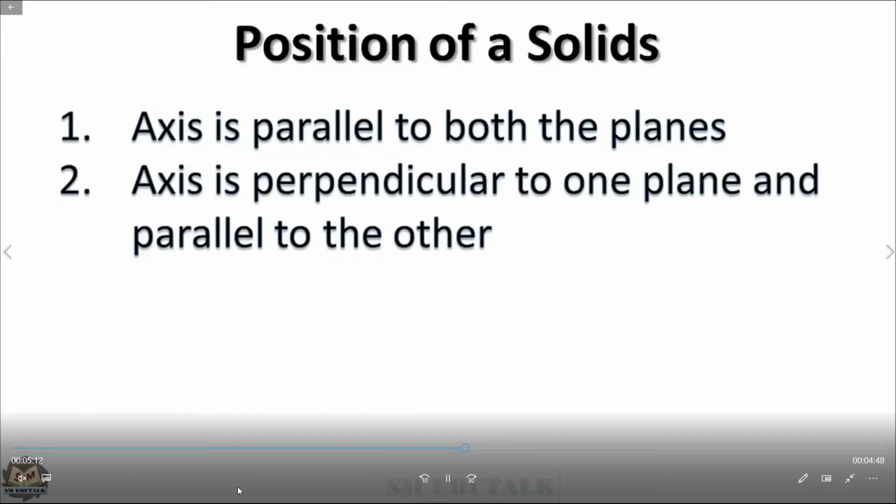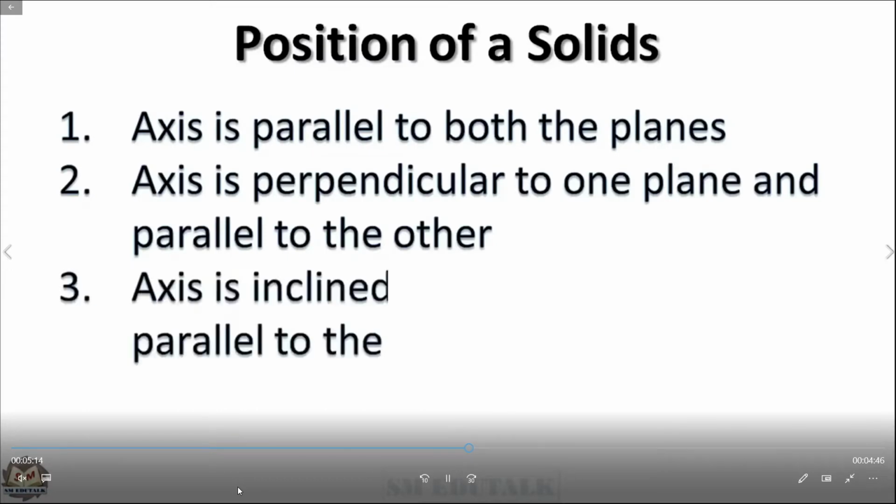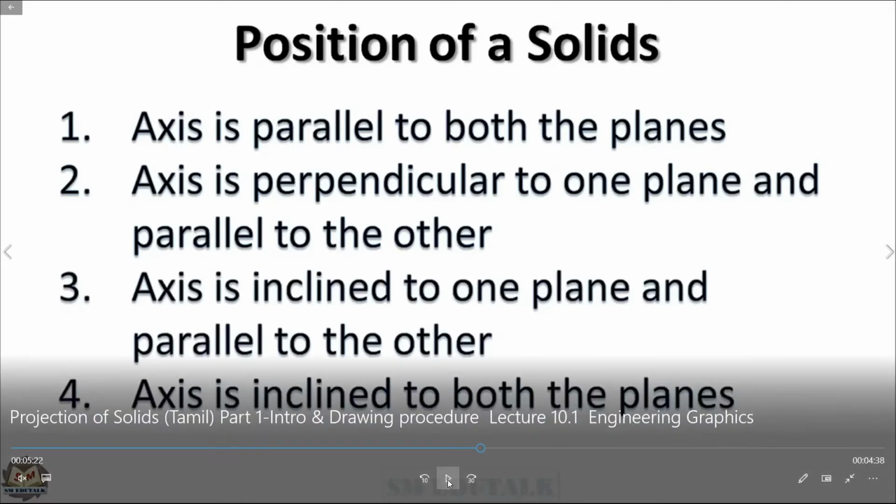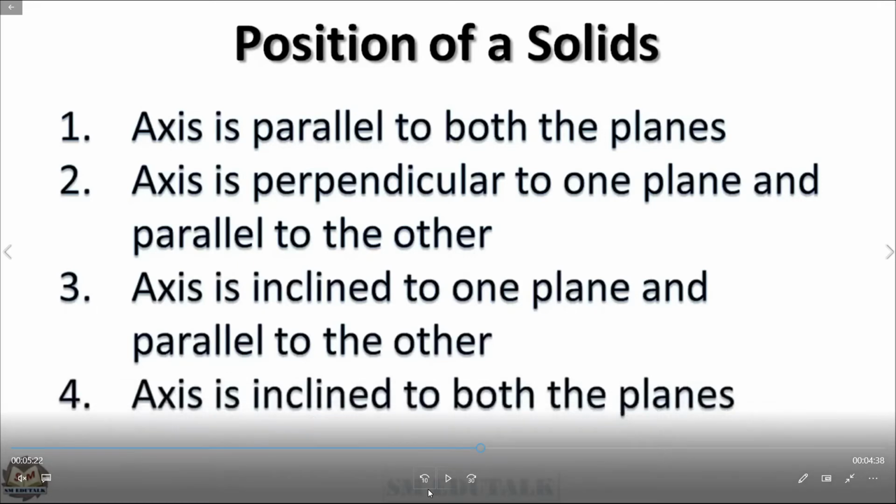Positions of solids. One by one we discuss the positions of solids. First, the axis is parallel to both planes. Second, the axis is perpendicular to one plane and parallel to the other plane. Third, the axis is inclined to one plane and parallel to the other. Fourth, the axis is inclined to both planes. So these are the positions of a solid.